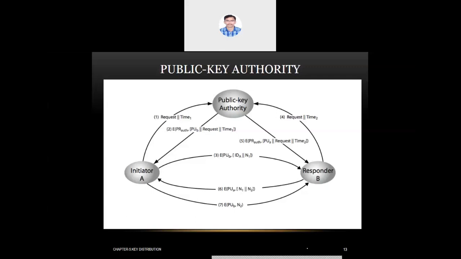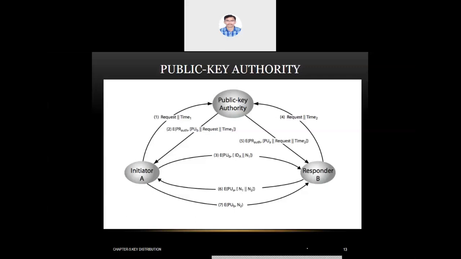Just to make sure whether the claiming person is a trusted owner or not, B creates his own nonce N2 and appends it with N1, the N1 which has been posted by the person claiming to be A. So B generates N2, appends it with N1, and the entire thing is encrypted using the public key of A, which he got from the trusted authority, that is the public key authority.